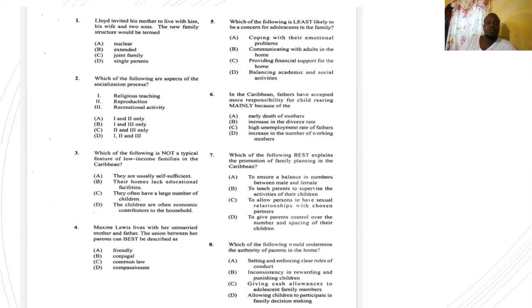Number 3 now says, which of the following is not a typical feature of low-income families? Low-income families that are poor, what is not a feature? A, they are usually self-sufficient. B, their homes lack educational facilities. C, they often have a large number of children. Or D, the children are often economic contributors to the household. This is saying that 3 are related to low income and 1 is not. The answer for number 3 is A. They are usually self-sufficient. That's not true.